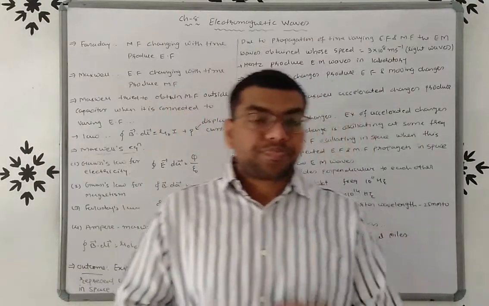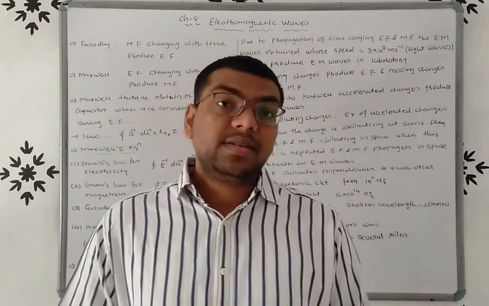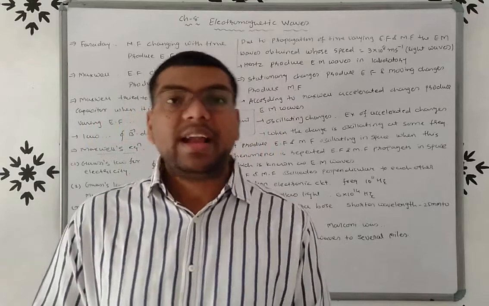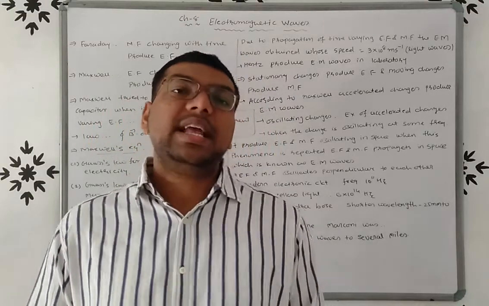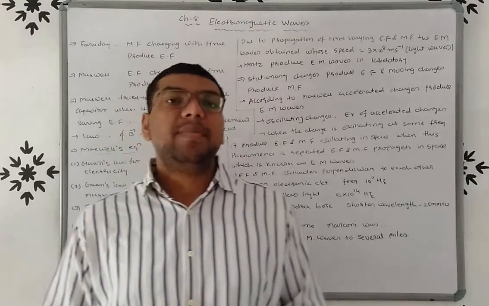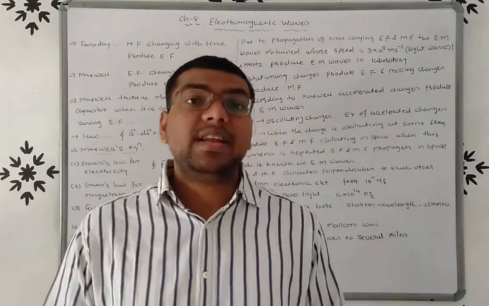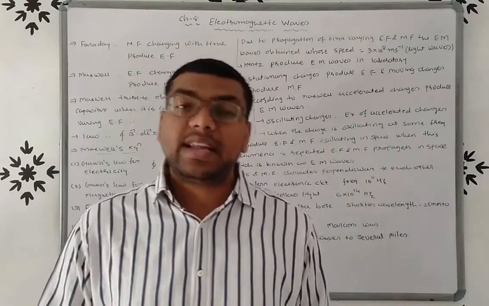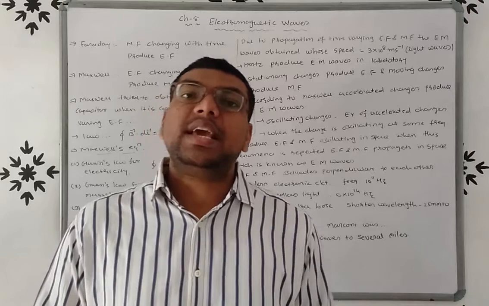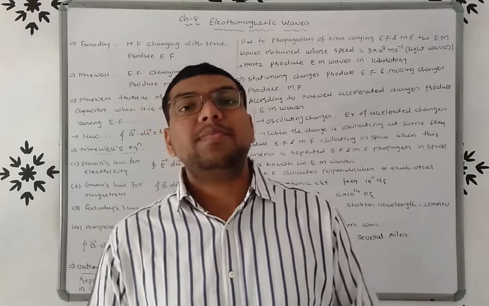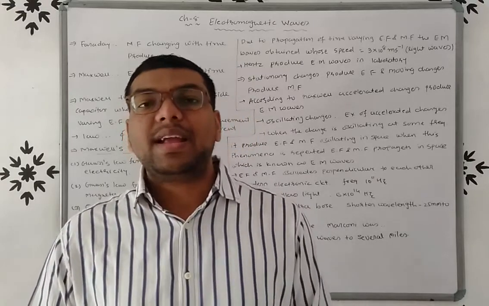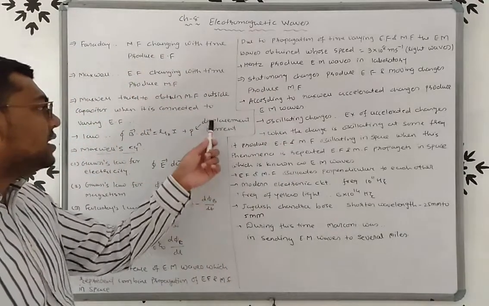Once again friends, Faraday suggested that a change in the magnetic field produces the electric field, and Maxwell suggested that a change in the electric field produces the magnetic field. Now Maxwell tried to obtain the magnetic field outside the capacitor when it is connected to a varying electric field. So Maxwell said that there is something missing in the Ampere circuital law, and he named the missing term the displacement current.